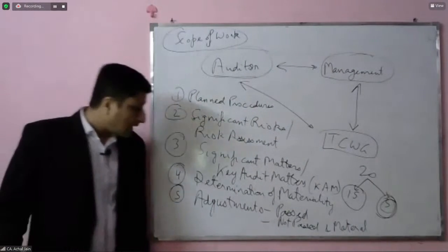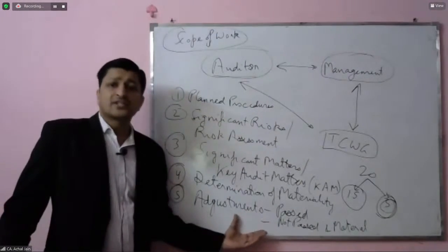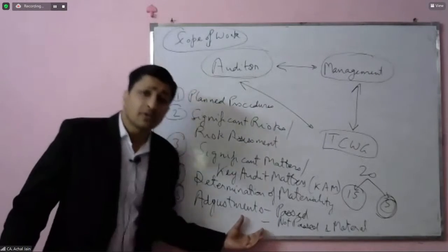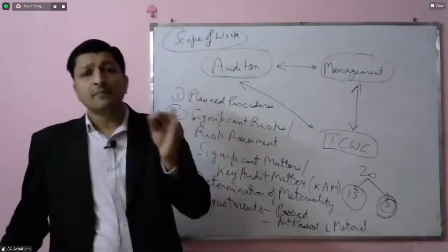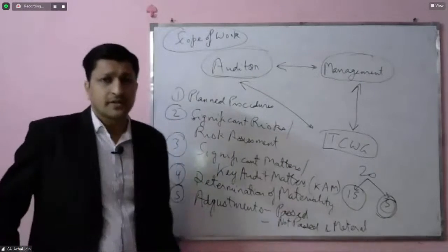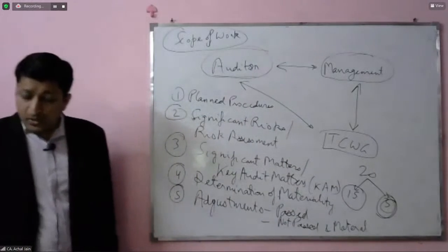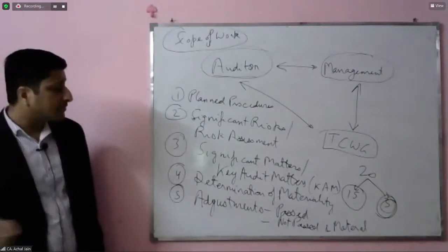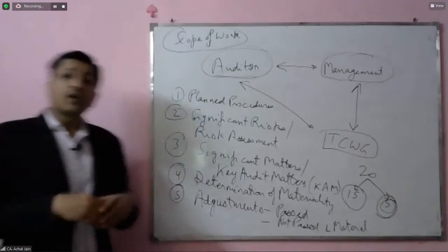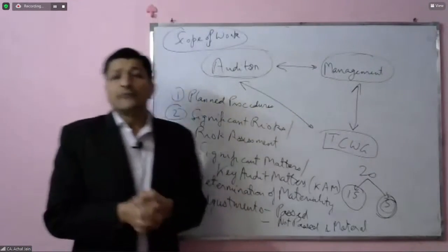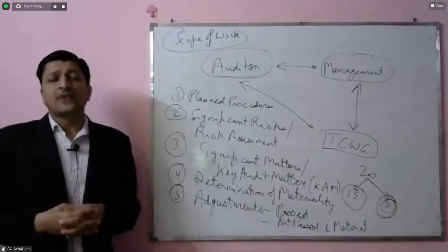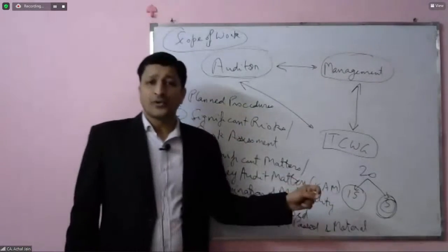Now, both these adjustments are also required to be communicated by the auditor to those charged with governance. Because the audit committee and the board of directors should know what have been those adjustments made in the financial statements by the auditor.